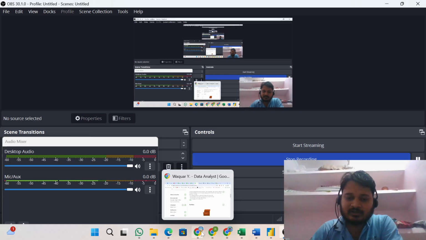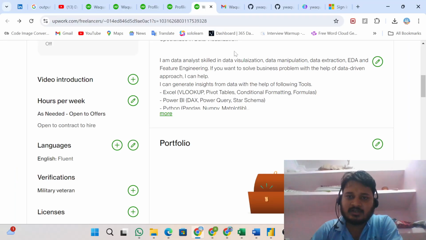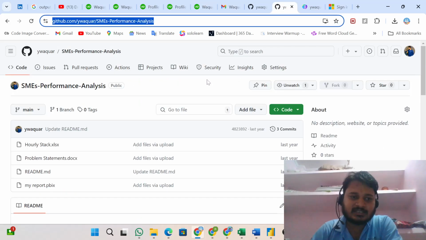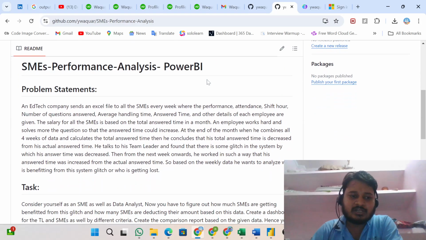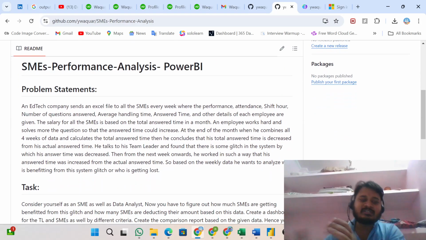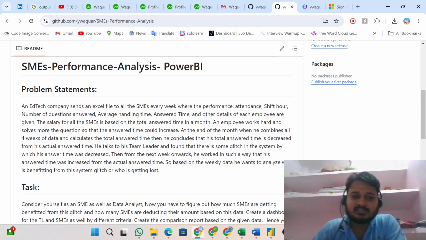So here is my GitHub profile. As you can see, SME performance analysis. The problem statement is that in my organization, they send me an Excel file every week where the performance of each employee is present, like attendance, shift hours, number of questions answered, average handling time for each question, the answer time, and other details of each employee.